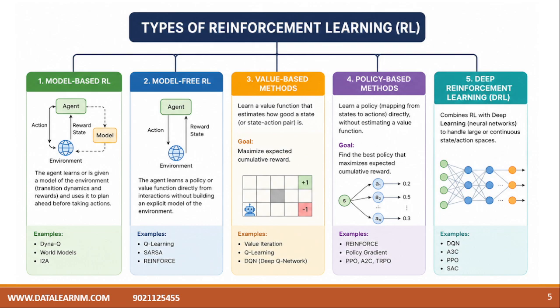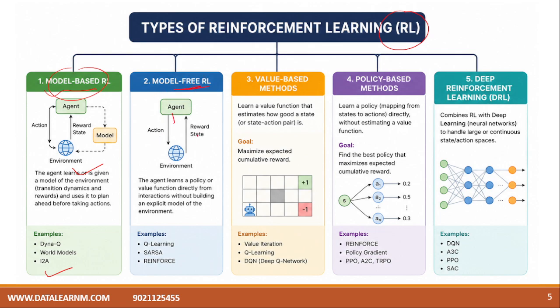So these are some of the methods under reinforcement learning. If we are using this generalized term only, it's fine. Reinforcement learning alone is sufficient. Some are model based reinforcement learning, which we are generally using, right? Examples are Dyna-Q, World Models, or I2A. Then model free reinforcement learning.